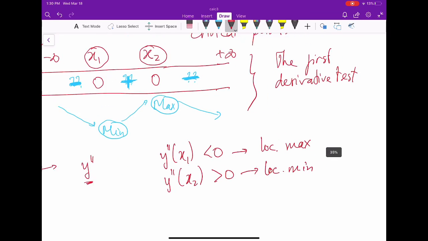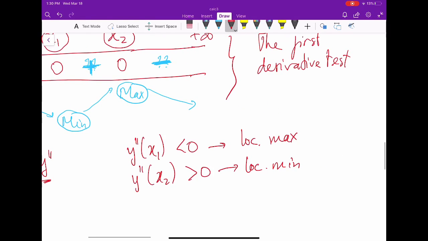The reason for this is that if the second derivative is less than 0, the function is concave. So if the function is concave, the graph looks like this. So that's why this point should be a maximum. You see this?